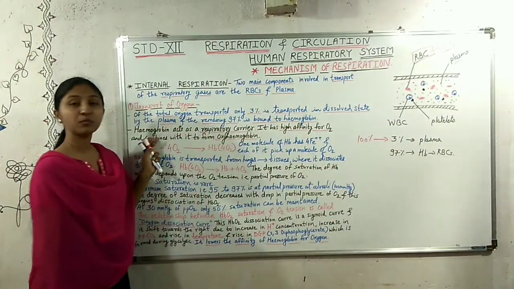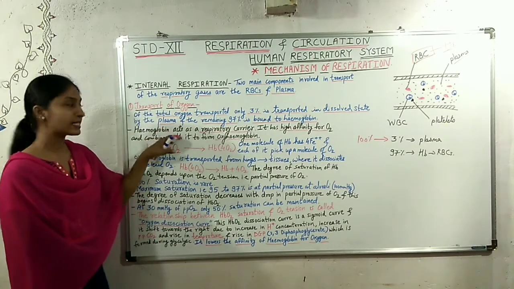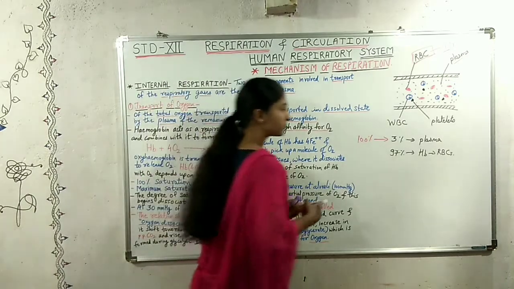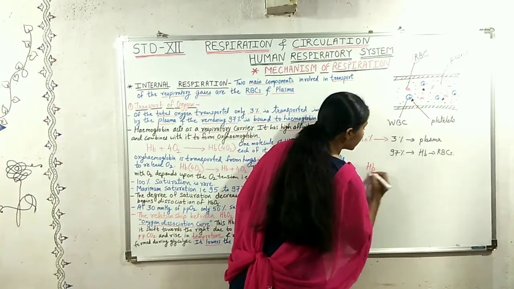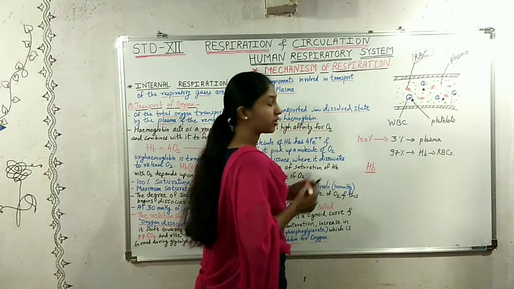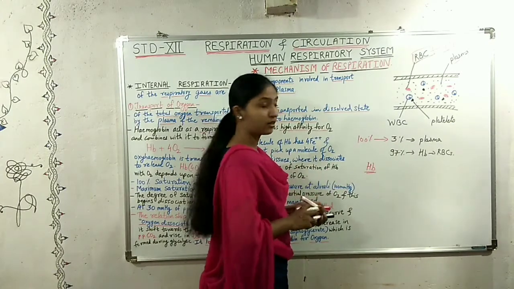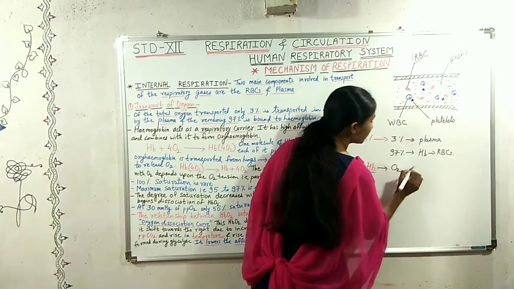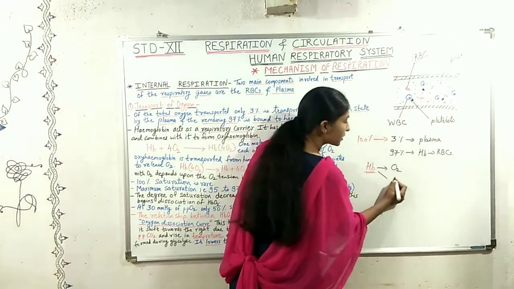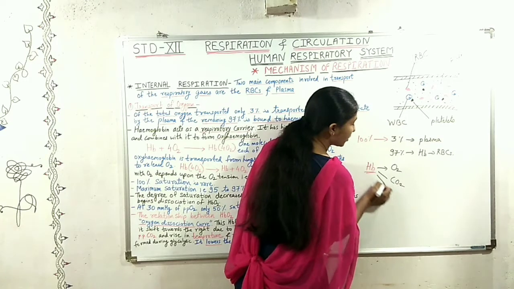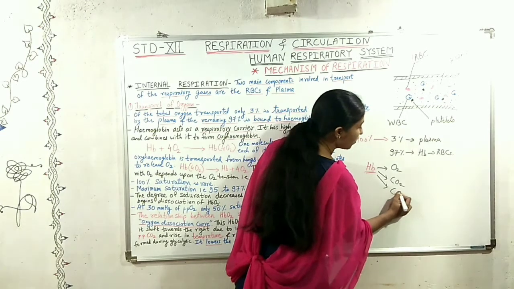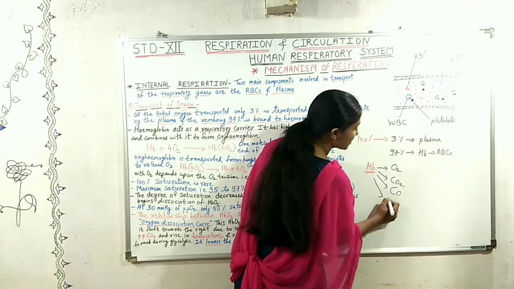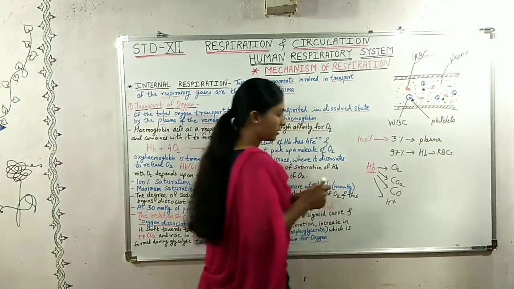Now this hemoglobin acts as a respiratory carrier. Why? Because it binds with oxygen, it binds with carbon dioxide, it also binds with carbon monoxide and it also binds with protons.